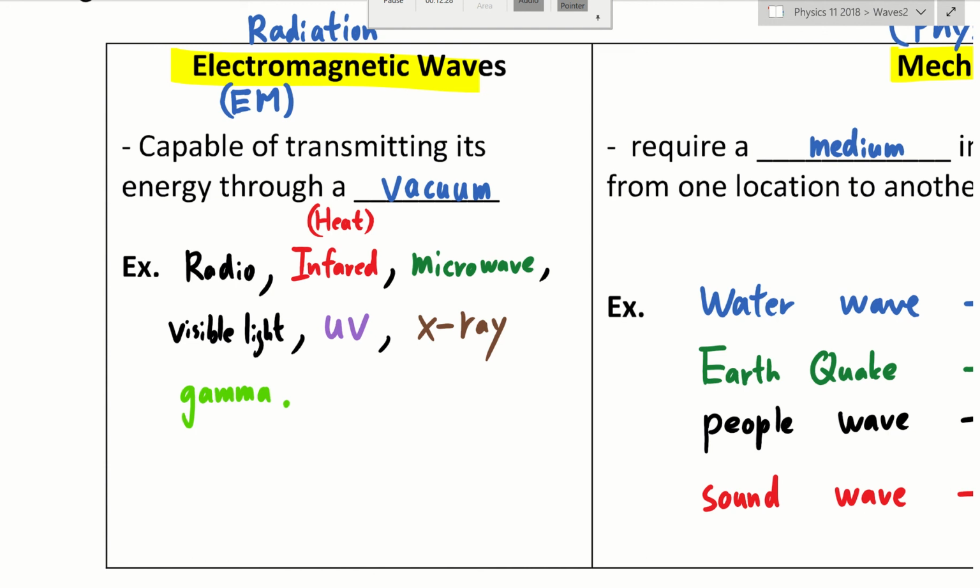Infrared radiation, shorter wavelength already, and that can heat up food. You see, it's already doing some damage. Microwave can actually cause water molecules to vibrate rapidly inside your food, and that's what heats up your food. See, causing more damage. Visible light doesn't cause damage to us, even though its wavelength is physically smaller than infrared and microwave, because of only one reason though, because we adapted to it.